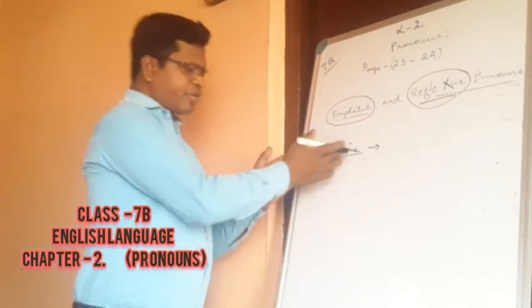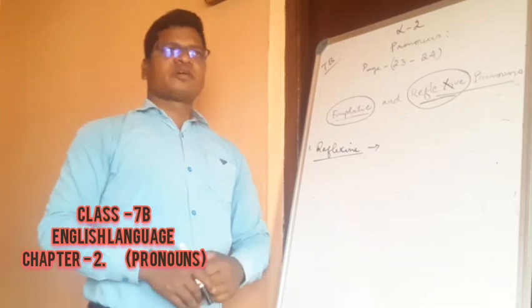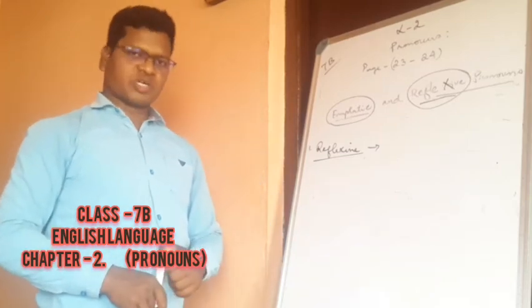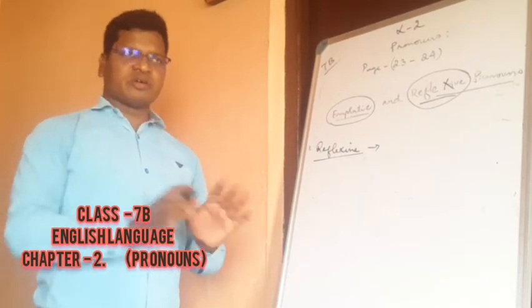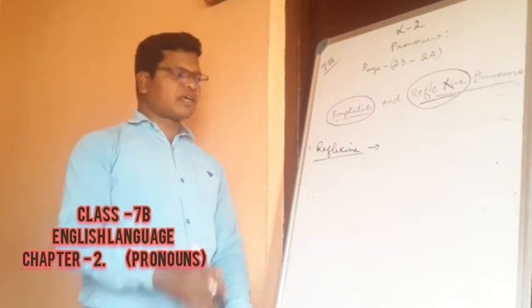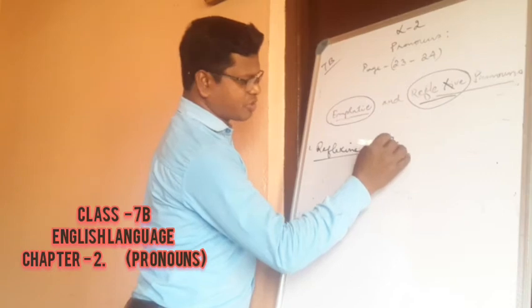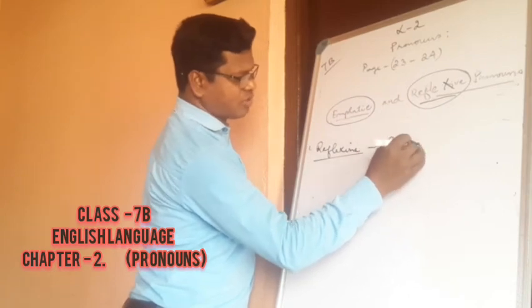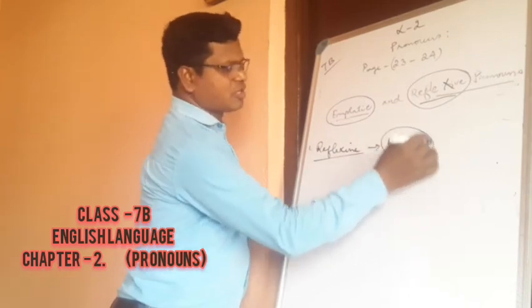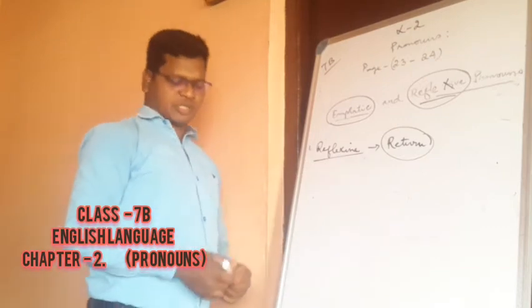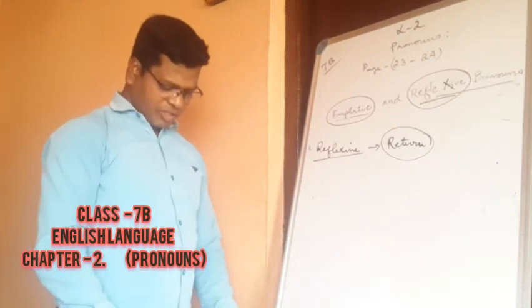You see, the action of the subject will come back to the doer only. The one who is doing or performing that action, it will come back to him. That's why I just wrote "returns." What returns? The action. The action of the subject comes back to himself or herself, the doer of the action.